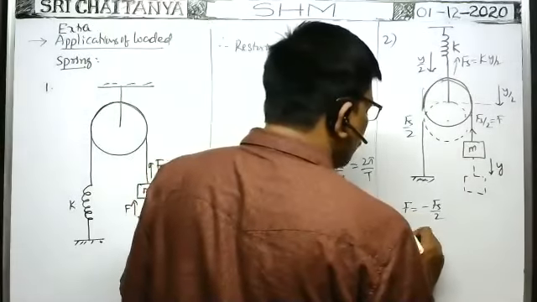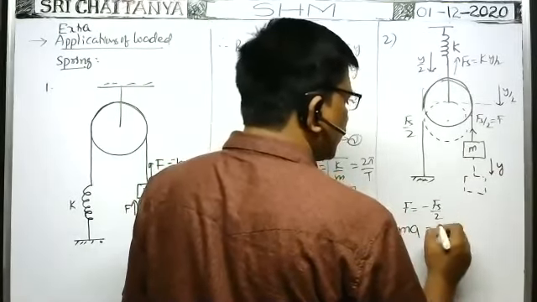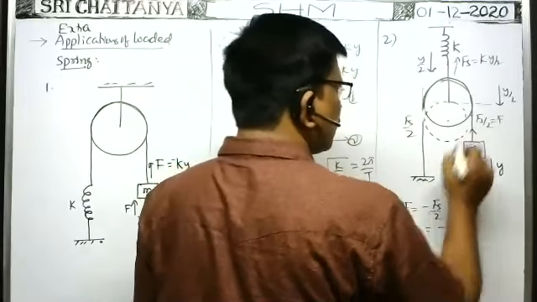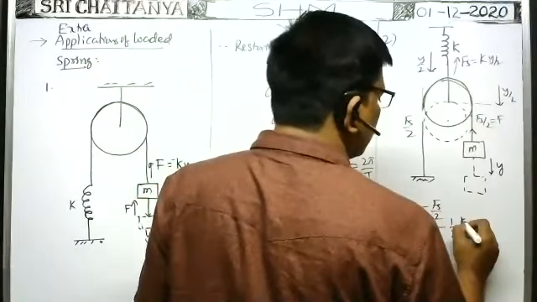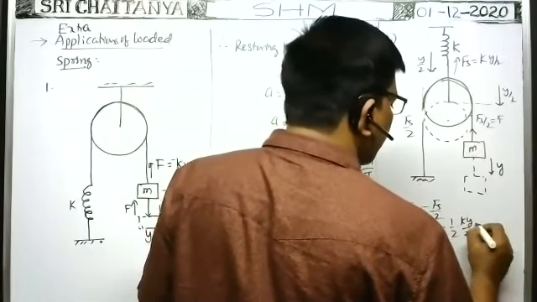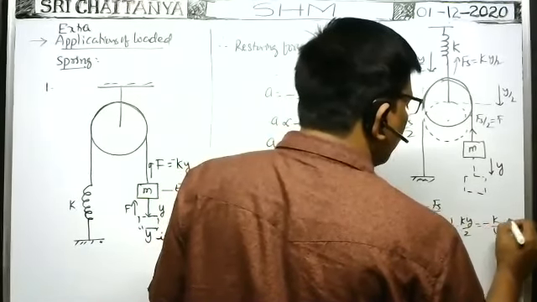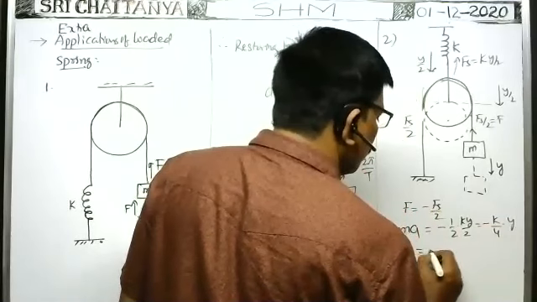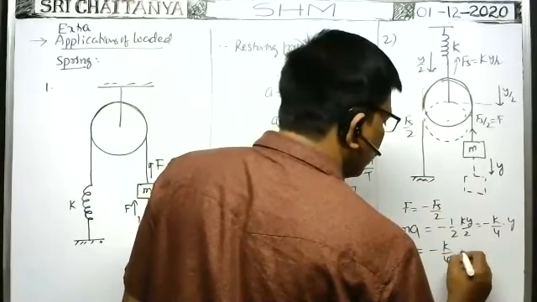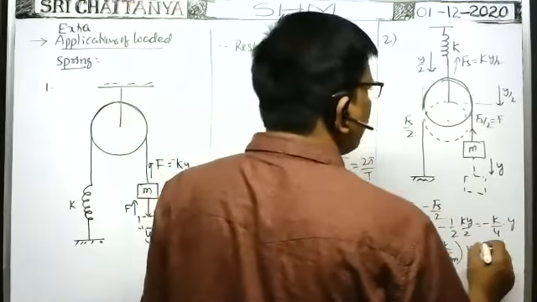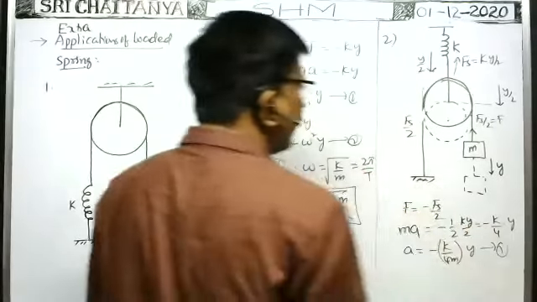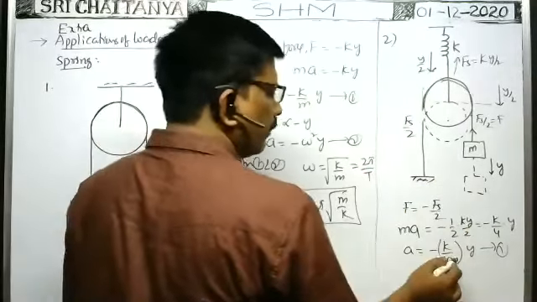F means mass into acceleration, mass of the block into acceleration. That is equal to minus 1 by 2 into Fs, which means ky by 2. Therefore, that is equal to minus k by 4 into y. So A is equal to minus k by 4m into y. Very, very important problem. So here for the given system, k, m are constant.